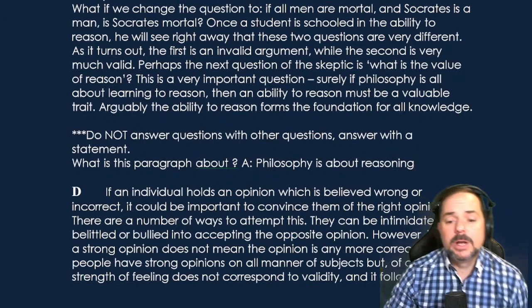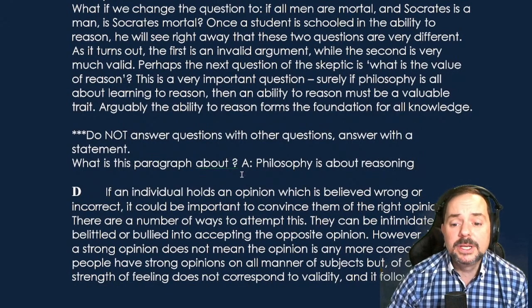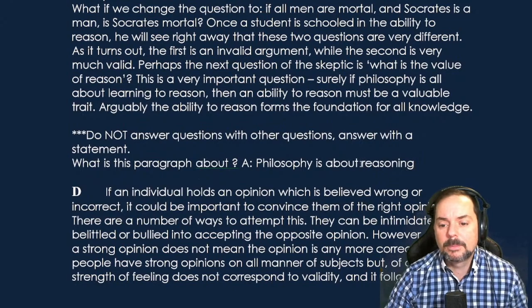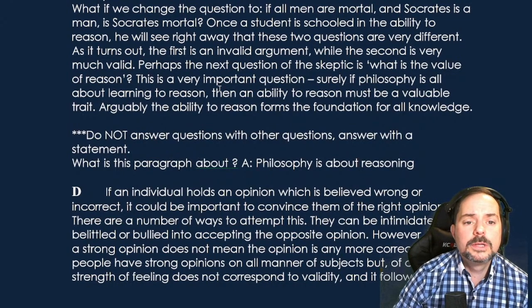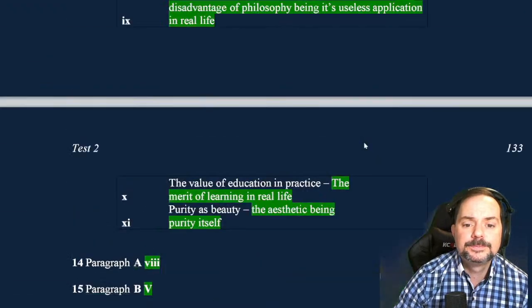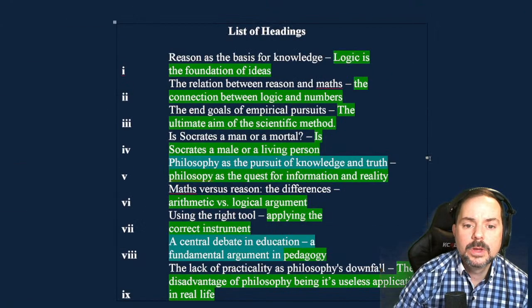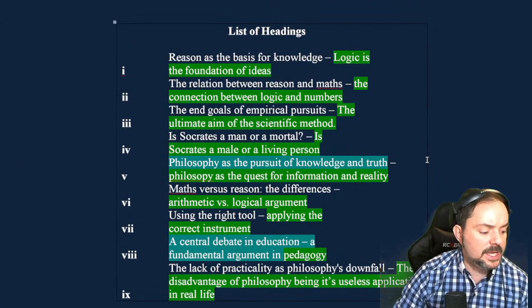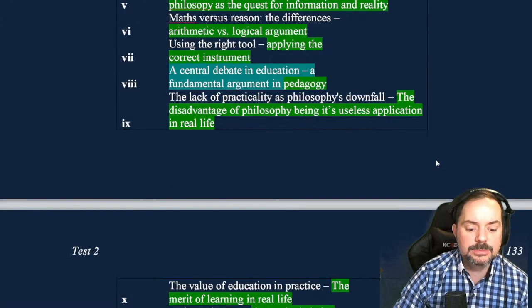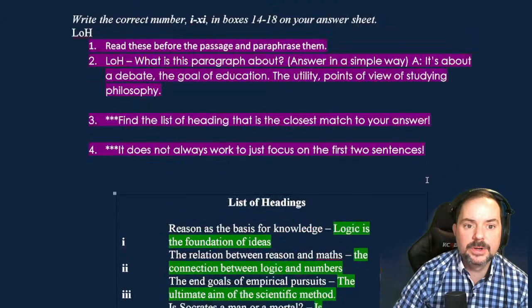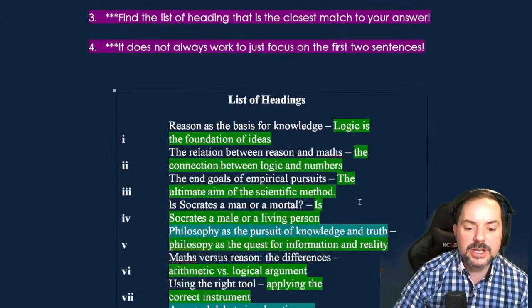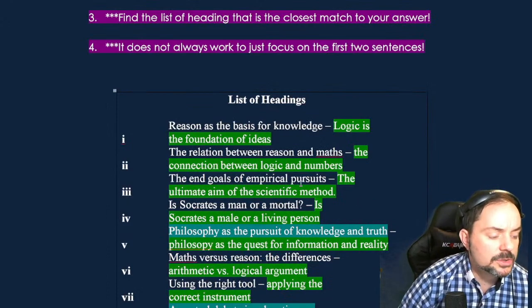Okay, I would agree. Philosophy is about the ability to reason. Okay, so let's take a look. Which one of these is the closest match? Okay, we've got a couple here that are going on to the next page now. So which one of these is the closest match?